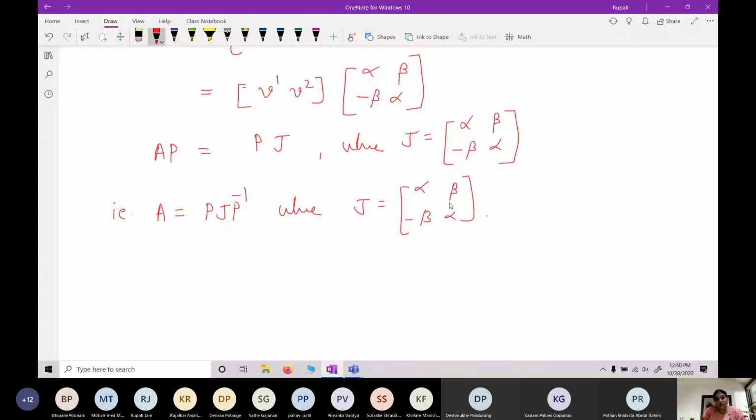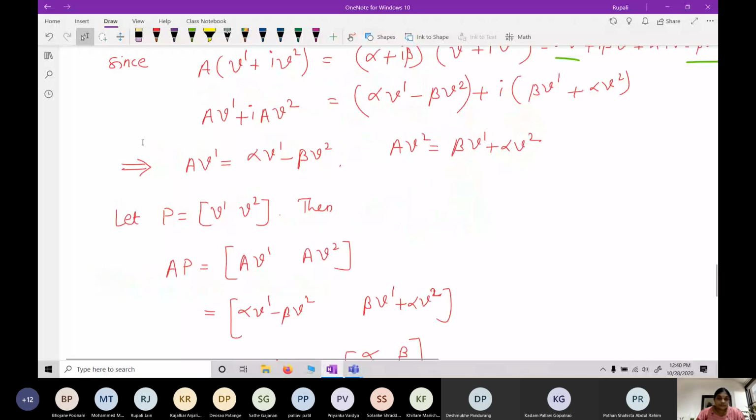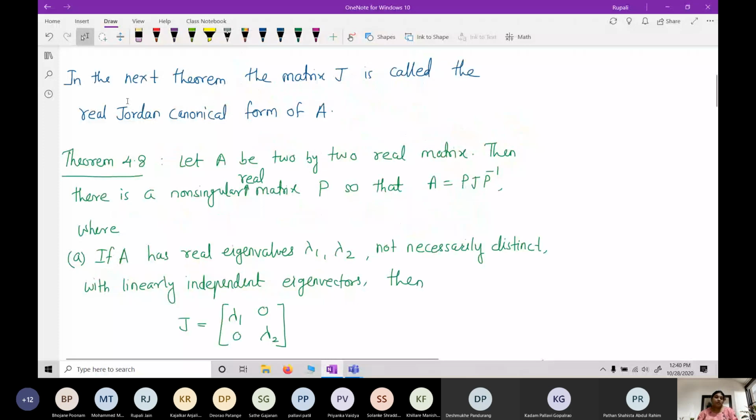In this case also we have got the Jordan canonical form corresponding to A if eigenvalues are complex. So this completes the proof. Is that okay?